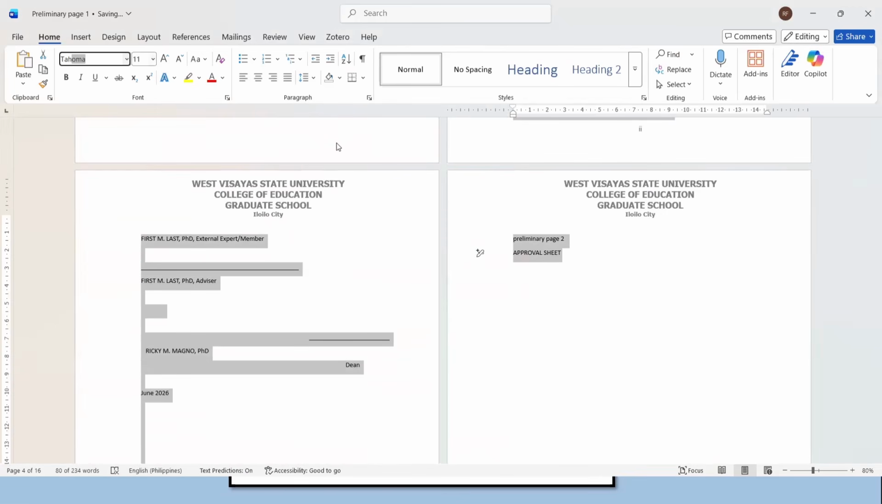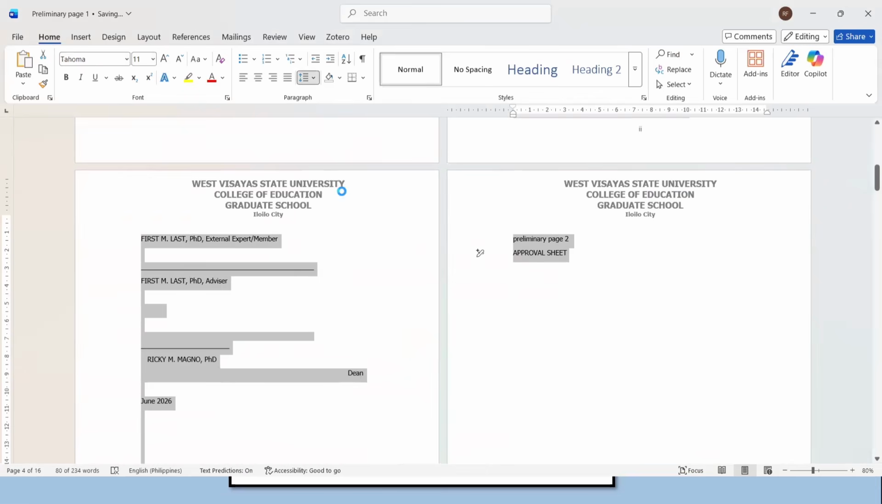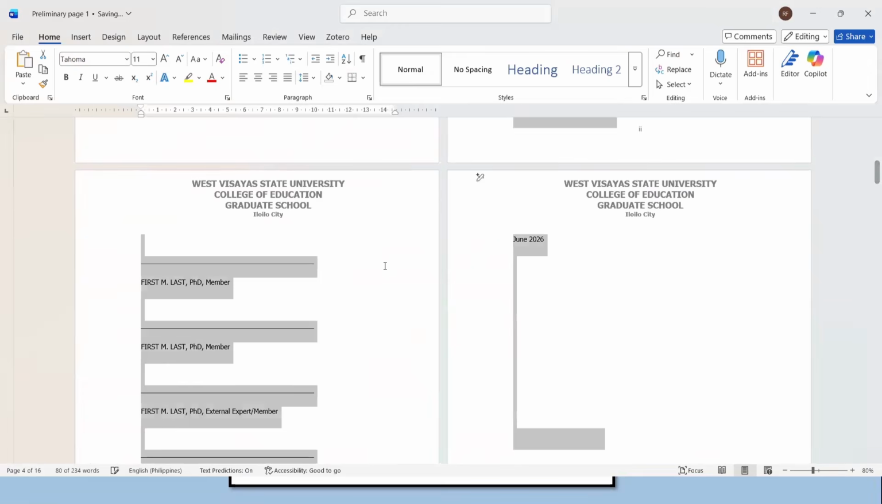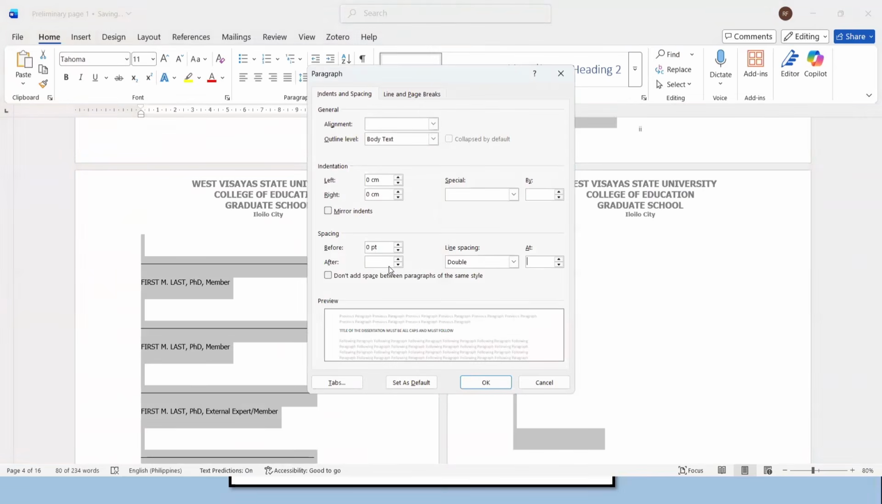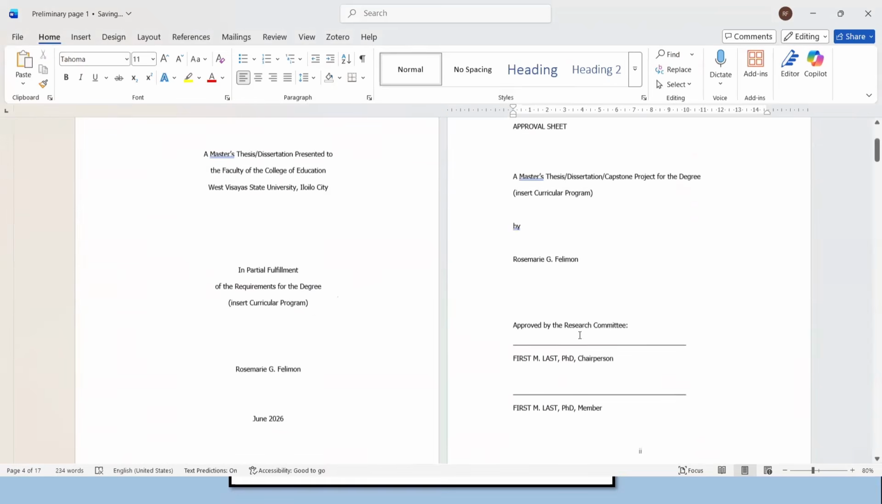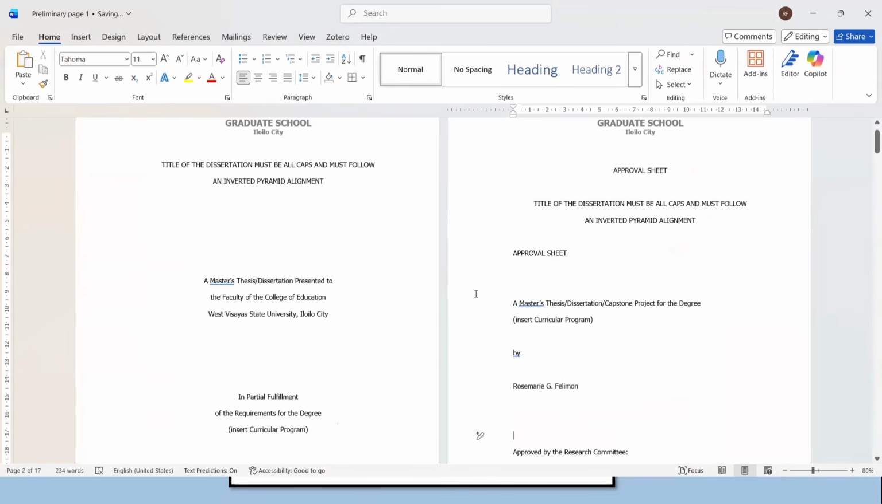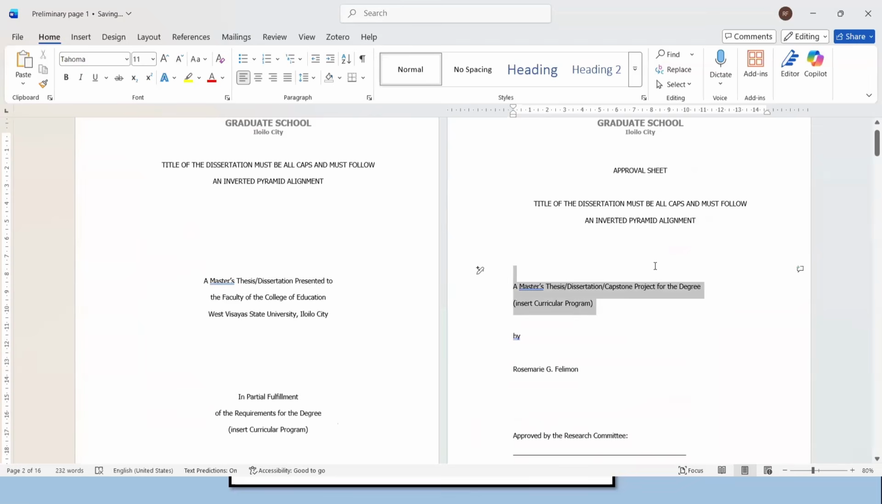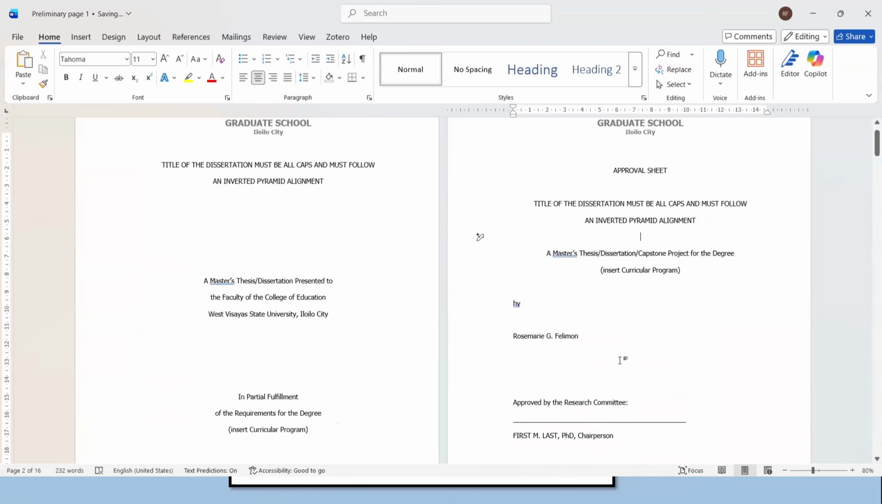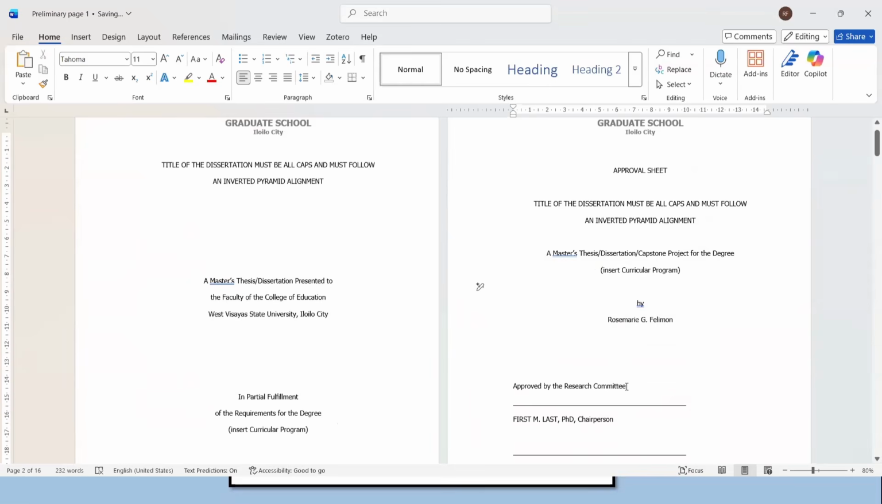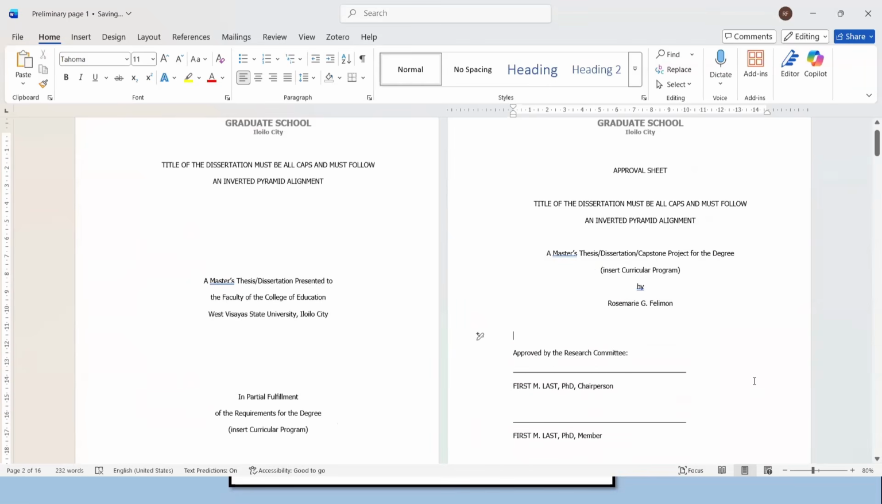So by default, we use Tahoma 11 and double space. Now, you take note that the line spacing options, there should be no space before and after. So that's for the part. All right. So let me click this one. It should be center aligned. Center aligned as well. So there's to be an extra space here. There you go.